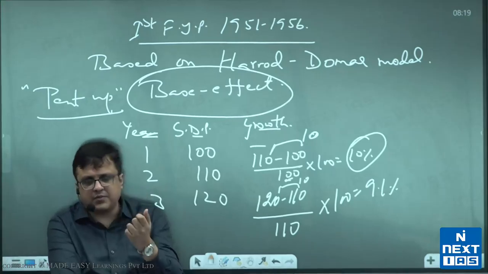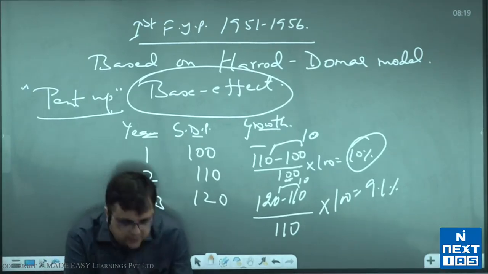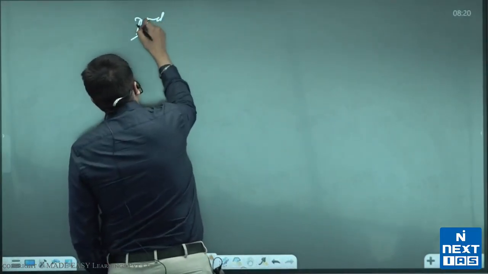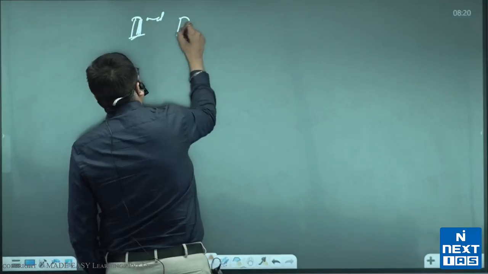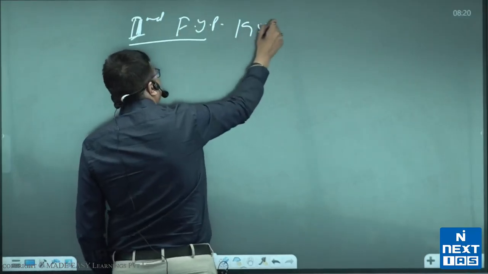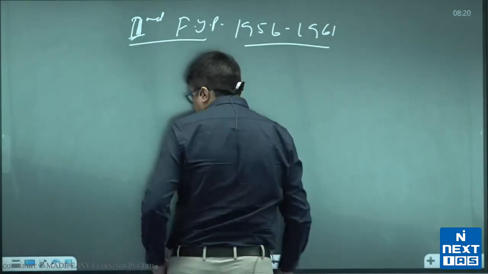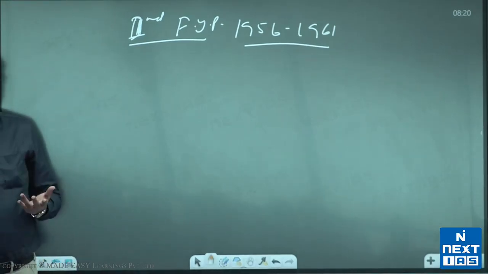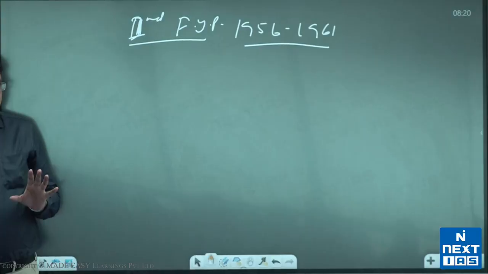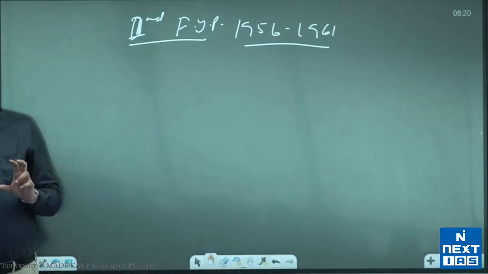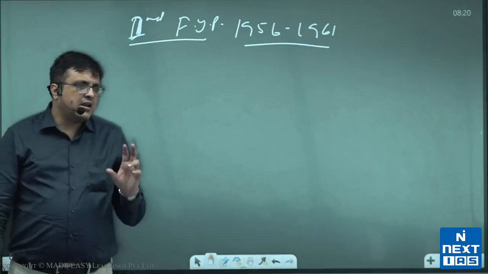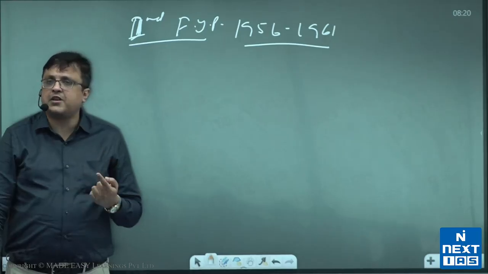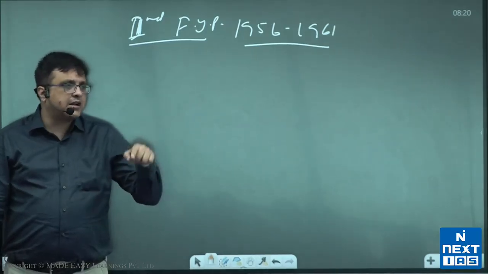Then you take the next thing up, you write second 5-year plan. This second 5-year plan was 1956 to 1961, and this is regarded as one of the most important 5-year plans of India till 1991, because most of the 5-year plans of India hereafter were based on the second 5-year plan.